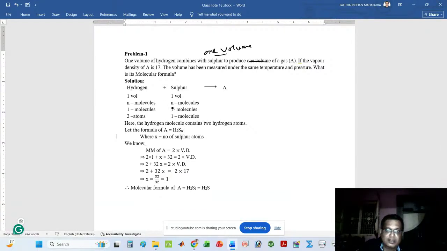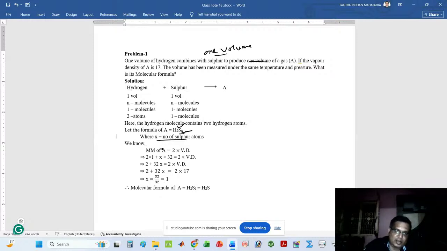Look at that. Here two hydrogen atoms are present, so I have written H2. Since I do not know the number of sulfur atoms, I have taken x as the number of sulfur atoms. Then I can write the formula of A as H2Sx.